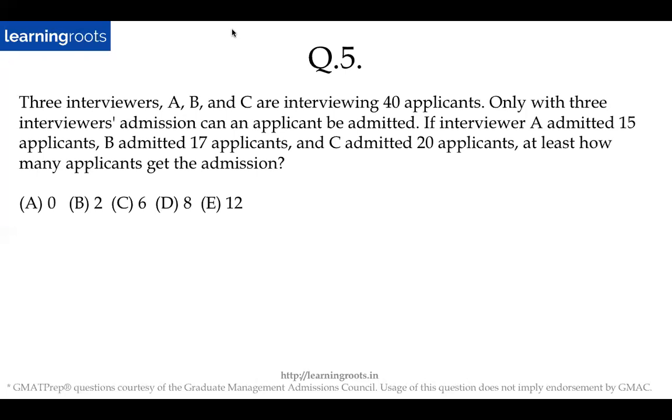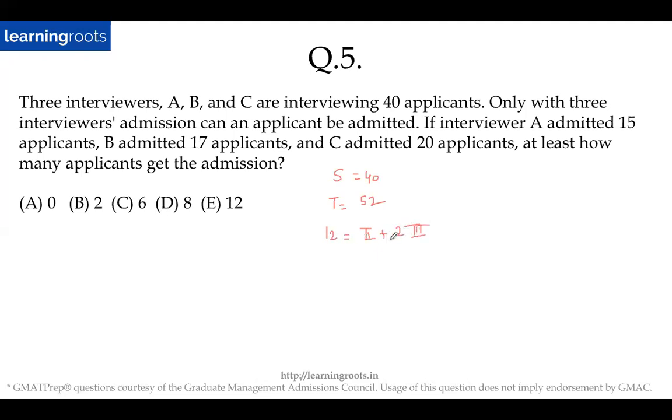Fine. Let me discuss this. I think this is a slightly tricky question. Yeah, 0. That's right. 0 should be the answer for this question. Slightly difficult question. Again, once you see this kind of a question, once you do it, I don't think you will make a mistake again. So same thing. S is 40. What is T? 15 plus 17 plus 20 should be 52. So I get 12 will be equal to, yeah. So minimum number, right? Once you got that, I think it was easy.